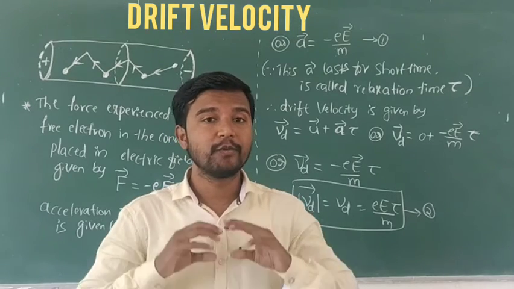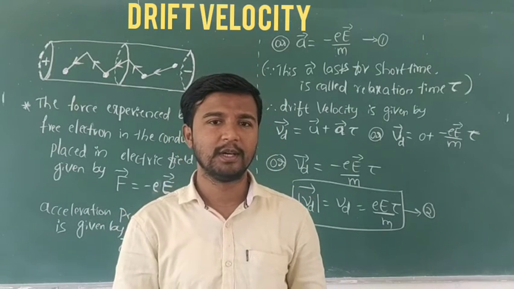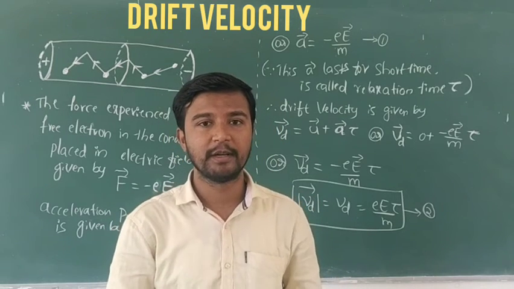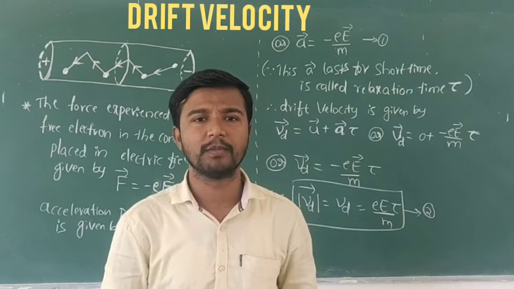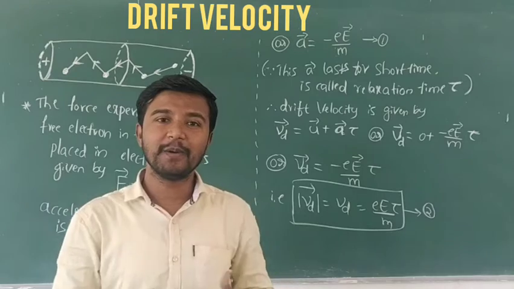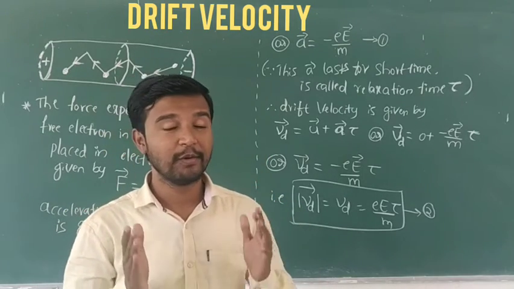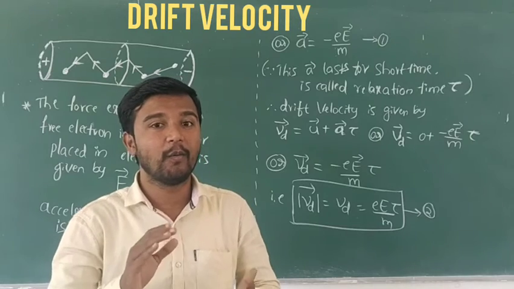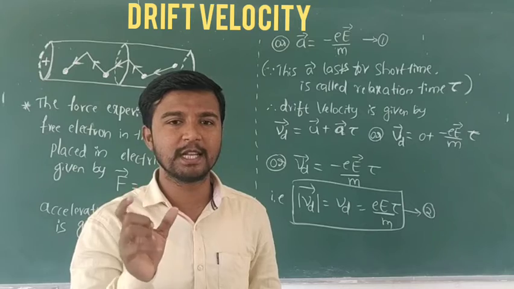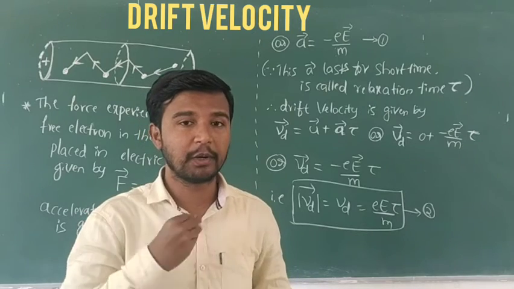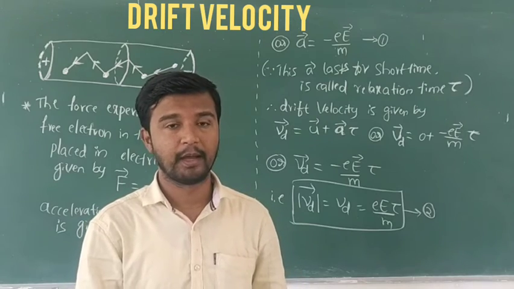So velocity you already know. Velocity is nothing but motion, the change in displacement, or the displacement per unit time. Now in current electricity, what is the actual meaning of drift velocity, or what is meant by drift of electrons? Drift is nothing but, as I told you simply in Kannada, drift means turning or moving around, right?